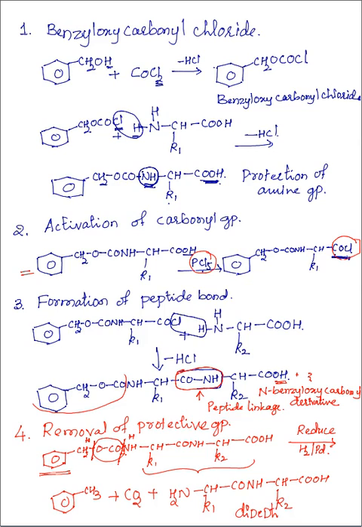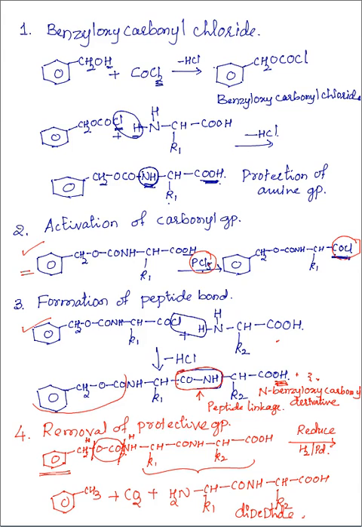So suppose we want a tripeptide or tetrapeptide, then the second and third reactions are continued. After the formation of the peptide bond, again the carboxyl group is activated, that is the second step is repeated. Then again add the third amino acid. Again the carboxyl group is activated, then add the fourth amino acid. So these steps can be repeated until we get the required number of amino acids in the peptide. So this is called Bergmann synthesis of dipeptide.